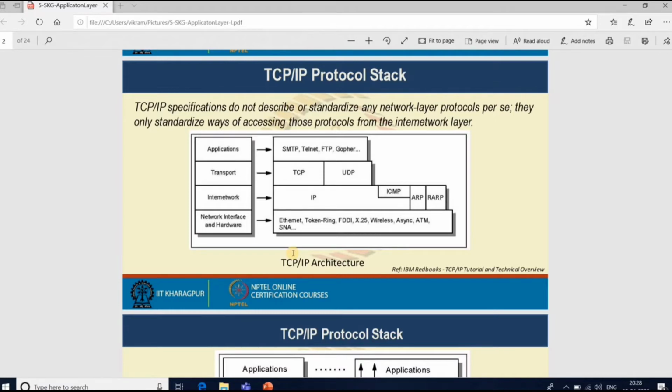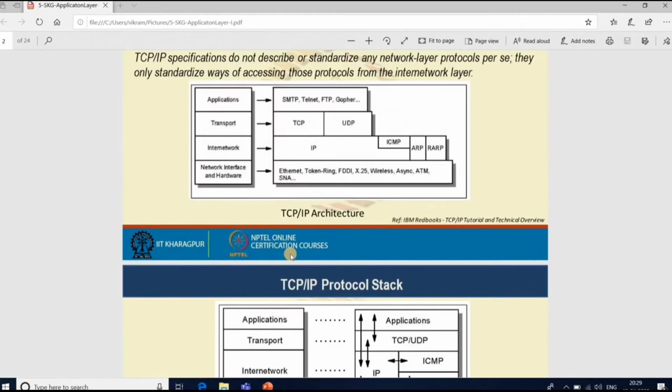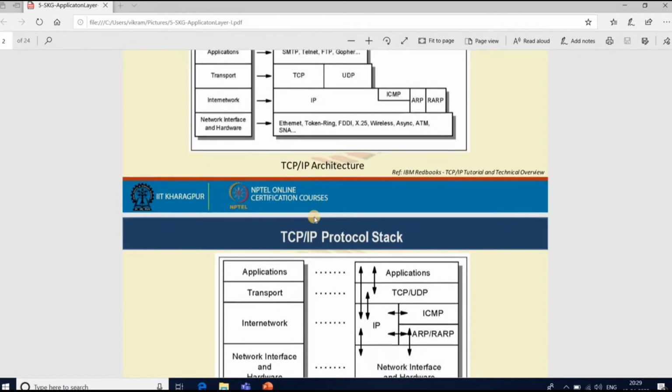Coming to the application layer, we have communication protocols like SMTP, Simple Mail Transfer Protocol, Telnet, FTP, TFTP, and DNS. These are the communication protocols. So many communication protocols you can see in the application layer.